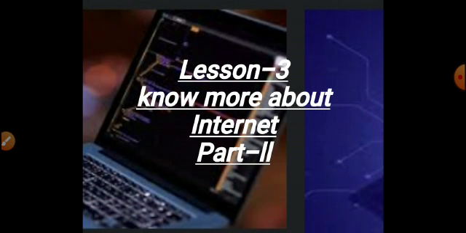So this is Know More About Internet. In this we were discussing the facilities of internet, mainly the email. What is email? Electronic mail. Advantages of email, then facilities of email. Let's have a quick revision. First of all, inbox, compose. In inbox, all the received emails are there. Understood? Then compose means writing a new message, send, reply, forward, delete, and contacts. All these are the facilities of email that we have discussed in the chapter.